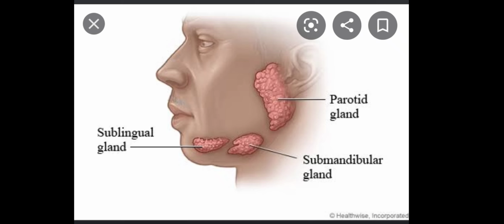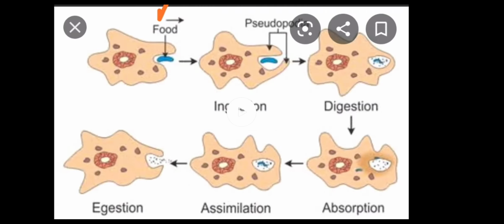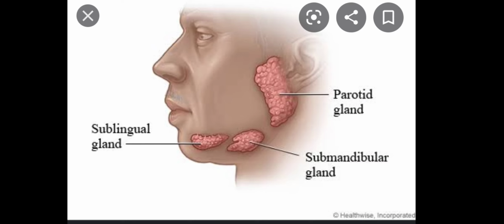The saliva is basically made up of three main components: the mucus, the enzyme known as salivary amylase or ptyalin enzyme, and the third important component, the lysozyme. Now the first part we are going to discuss is the mucus. Mucus makes the saliva sticky, and because of this mucus the food becomes soft when you chew it, so you can swallow it easily.